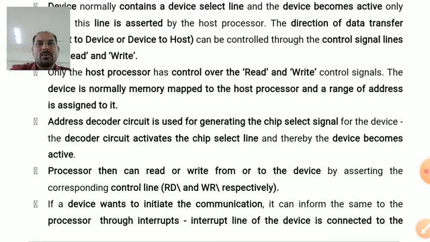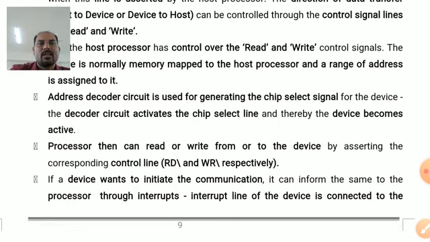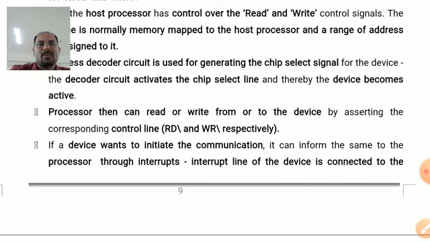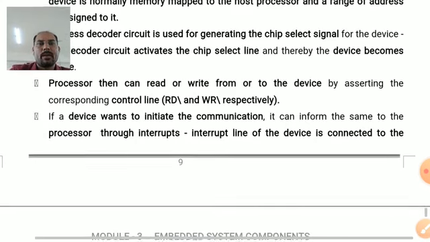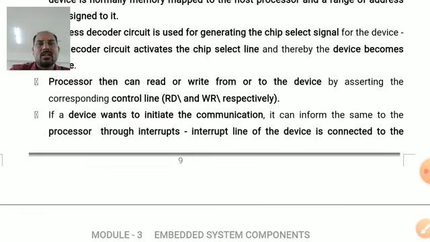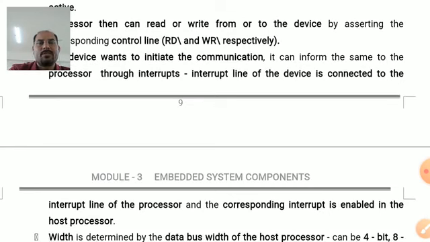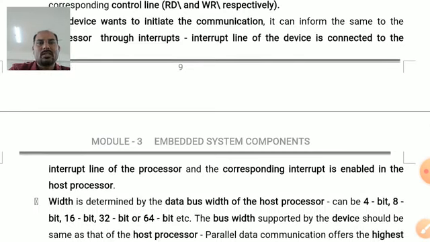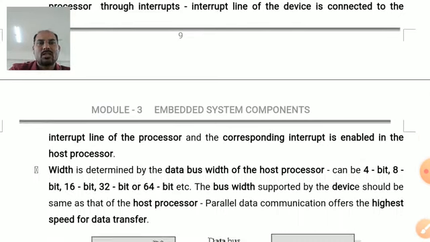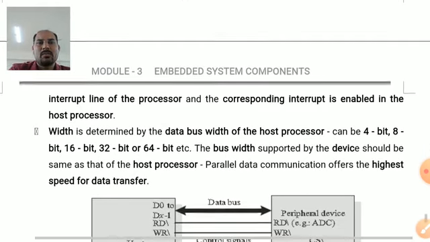An address decoder is used to generate the chip select bit, and the decoder circuit activates the chip select, thereby the device becomes active. The processor then sends the read control or write control to transfer the data or to receive the data. If the device wants to initiate the communication, then it has to inform the processor through interrupts. Means the interrupt line of the device is connected to the interrupt line of the processor, and the corresponding interrupt is enabled in the host processor.